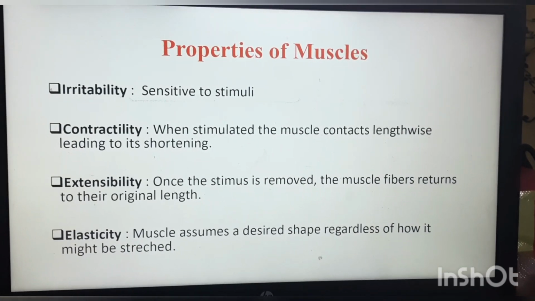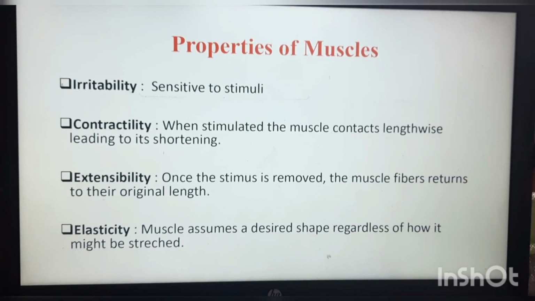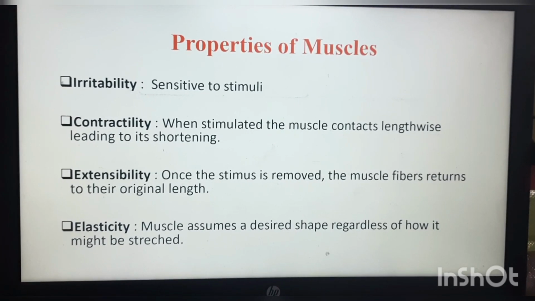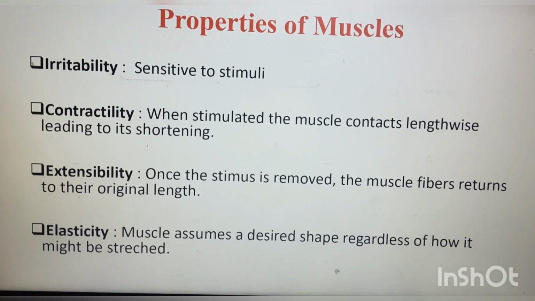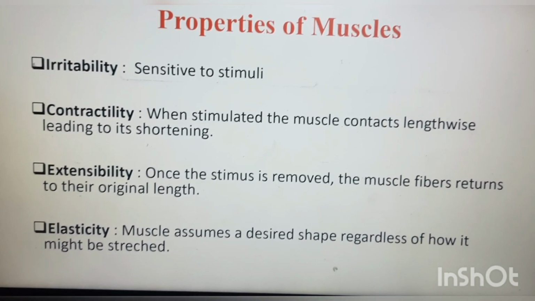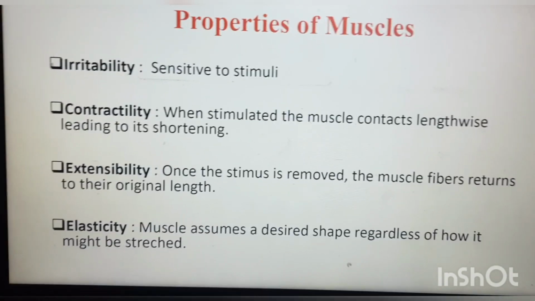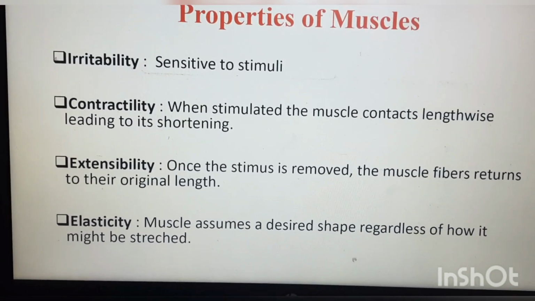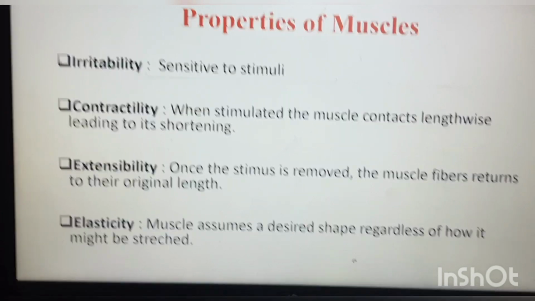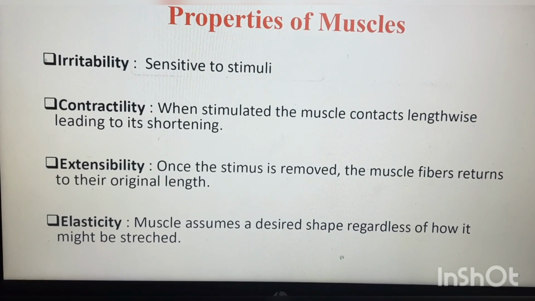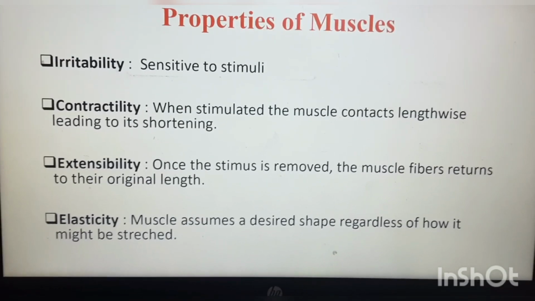Before we see its classification, what are its properties? It is sensitive to stimulus, so that property is called irritability. Contractility means when we give the stimulus, the muscle contracts lengthwise. That means the length becomes shortened. That condition is called contractility. Next one is extensibility: after the stimulus, the muscle returns to its normal position. That condition is called extensibility.